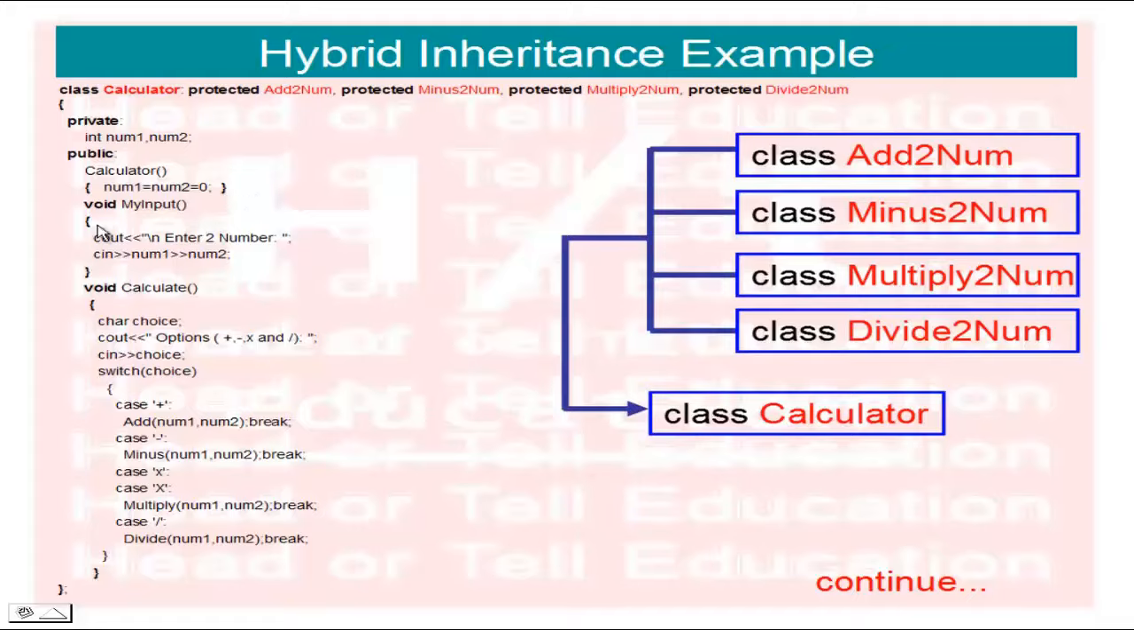Next we have one public function, myinput, asking two numbers from the user, and the third is the public function calculate. It asks for the choice. According to the choice, you have to call the function of the base class. If you are using plus, then call the add function, or if you are using multiply, x or capital X, then call the multiply function, then break.